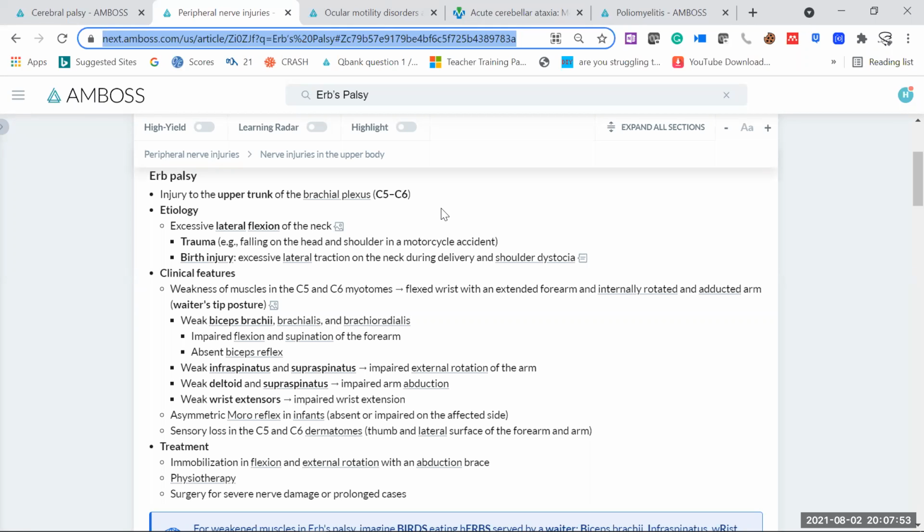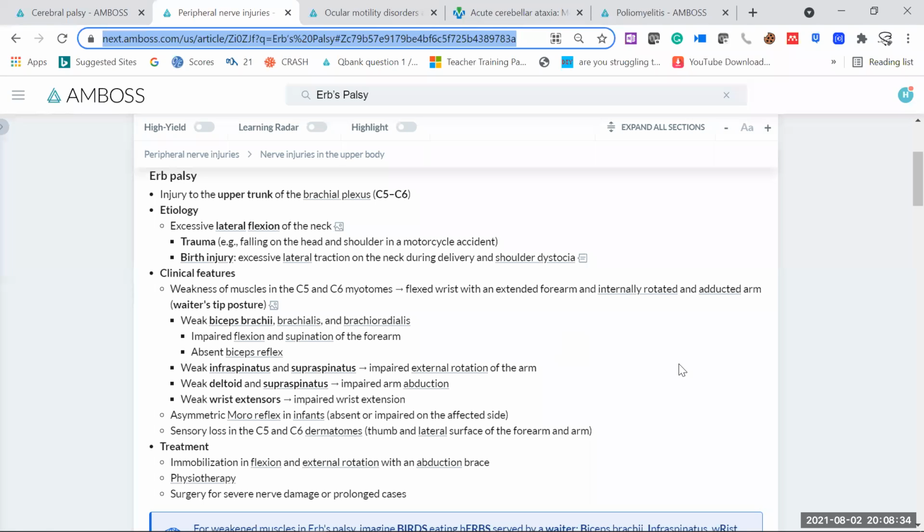Now, what are the main reasons for having this damage to C5 and C6? There is excessive lateral flexion of the neck. If there is too much flexion of the neck, think about during the delivery. If it's there, maybe because of trauma, that will be the most important one. Say, for example, motor vehicle accident, road traffic accident, the patient can have this injury to C5 and C6, or maybe birth injury, which is the most common one, excessive lateral traction of the neck during delivery, and shoulder dystocia. So there may be any reason. If there is damage to C5 and C6, which mostly occurs during birth, or maybe any kind of motor vehicle or road traffic accident or trauma history, that can lead to Erb's palsy.